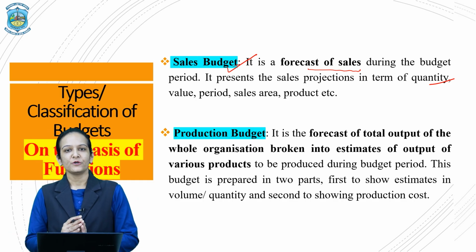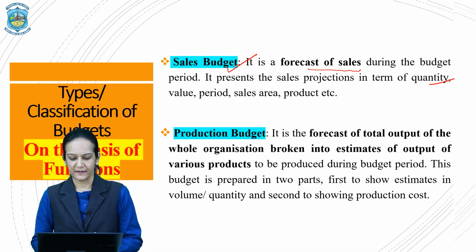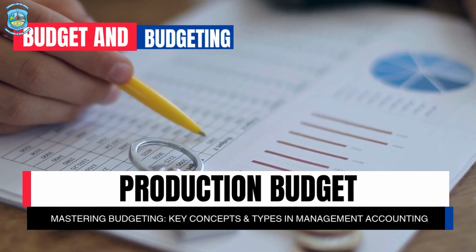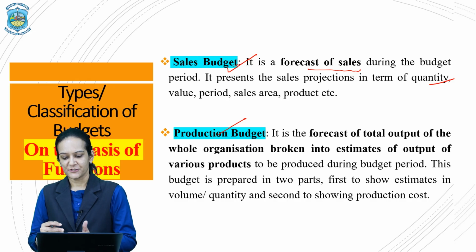After deciding upon the total number of units that will be sold in the market, those many units have to be manufactured as well. Thus, after preparing the sales budget, the production budget is prepared to forecast the total output that will be manufactured in a given budgeted period.